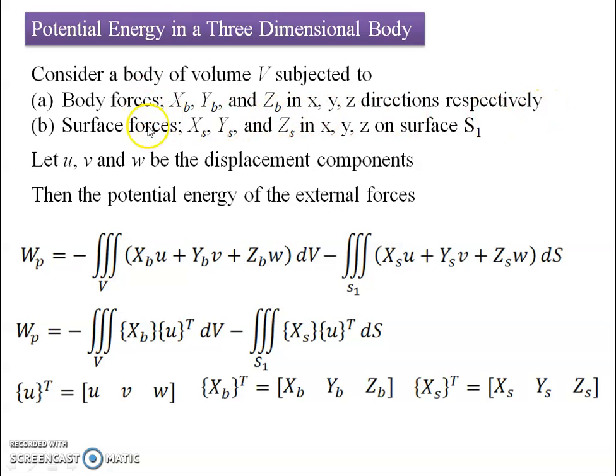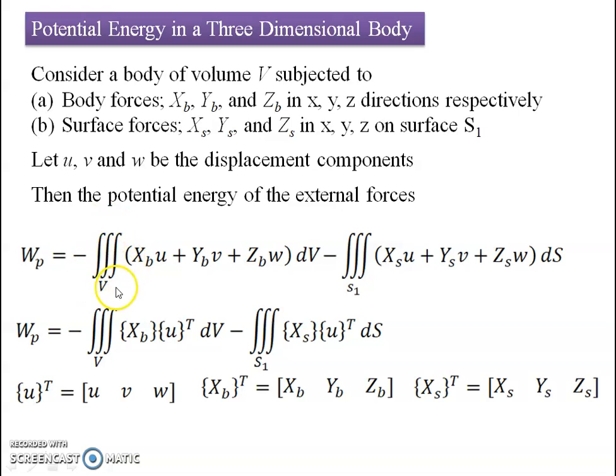Similarly, for the forces applied on the surface, let us say X, Y, Z is the surface loading along any arbitrary surface S1. Let U, V and W be the displacement components, then the potential energy of the external forces will be force multiplied by the displacement in that particular direction. Since we are considering the volume, this will be integrated over the volume.